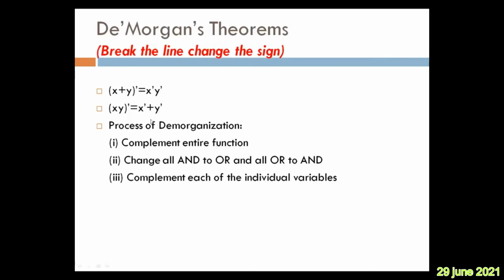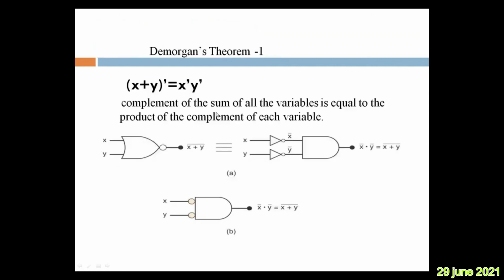Now the process of demorganization. Whatever LHS expression is there, complement it, then change AND with OR. In case of theorem 1 we are changing OR with AND, in case of theorem 2 we are changing AND with OR, and complement each of the individual variables. So (x plus y) whole dash equals x dash y dash, or (xy) whole dash equals x dash plus y dash. The first one is called De Morgan's theorem 1, the second one is called De Morgan's theorem 2. Now logically, how can we represent this using a diagram?